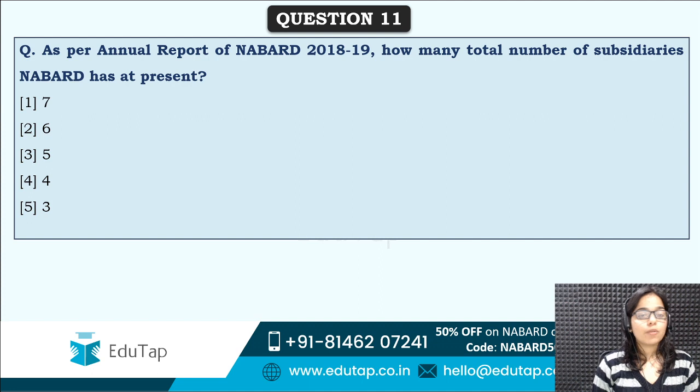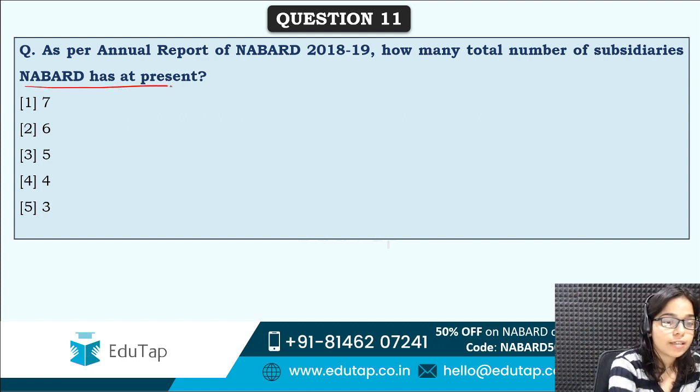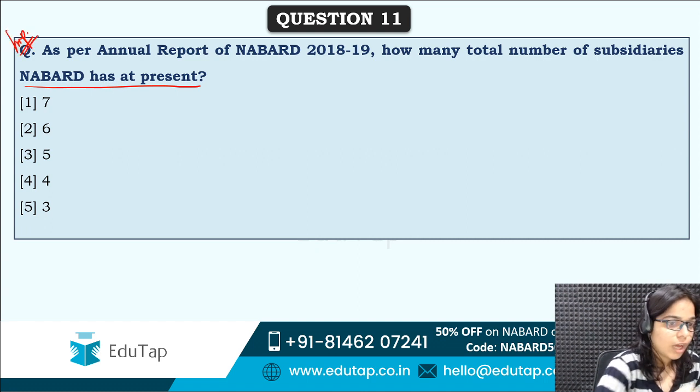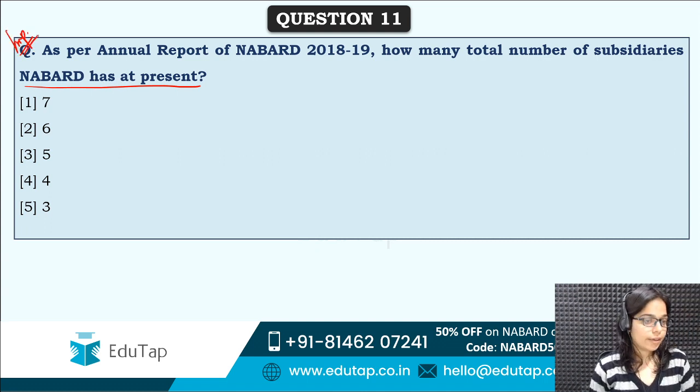Next is, as per annual report, how many total number of subsidiaries NABARD has at present? So how many subsidiaries of NABARD are there? Tell me. It's a very important question. How many subsidiaries are there of NABARD? Total number of subsidiaries of NABARD you have to tell me. Come on guys, you all can answer this question. It's a very important question.